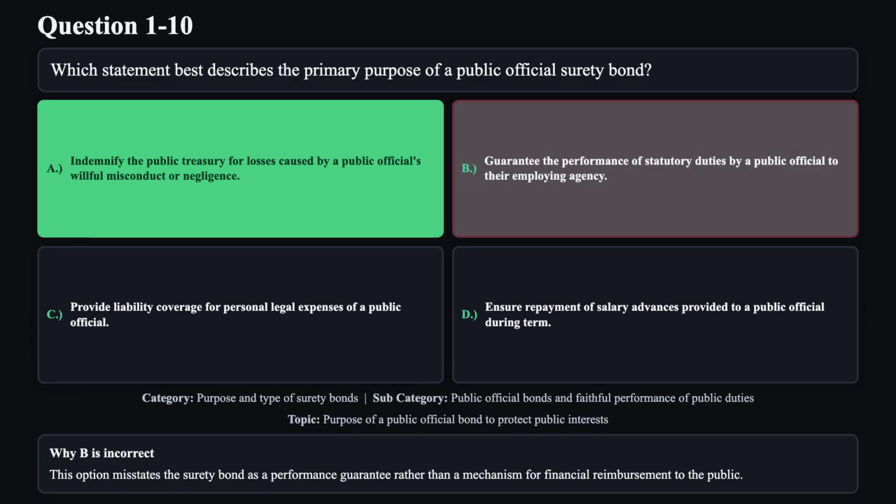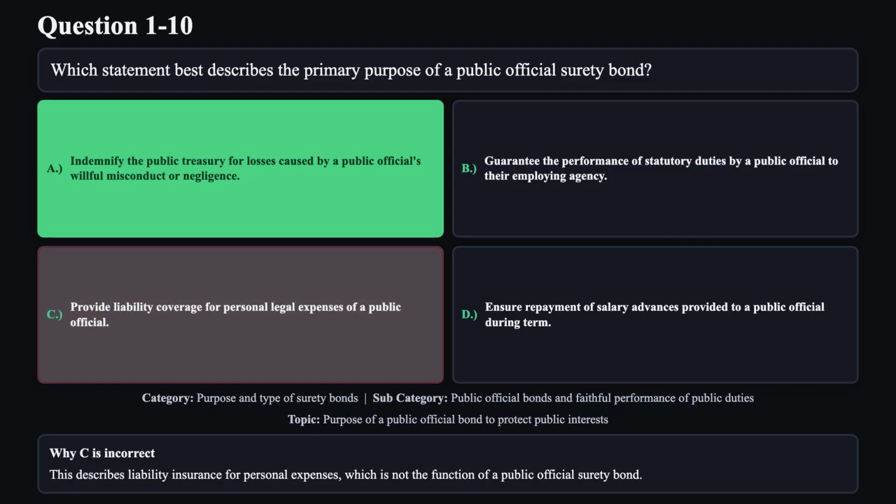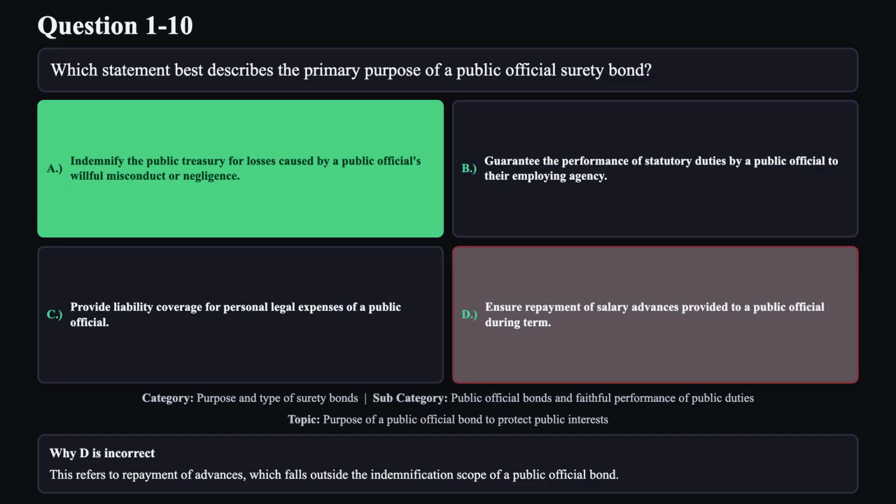Reason B is not correct. This option misstates the surety bond as a performance guarantee rather than a mechanism for financial reimbursement to the public. Reason C is not correct. This describes liability insurance for personal expenses, which is not the function of a public official surety bond. Reason D is not correct. This refers to repayment of advances, which falls outside the indemnification scope of a public official bond.